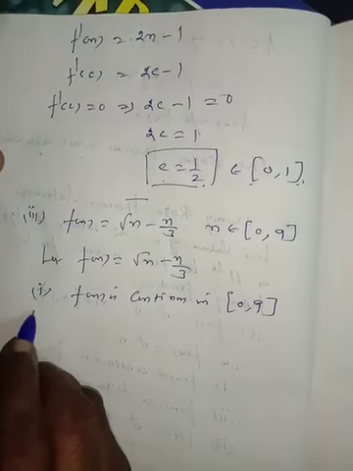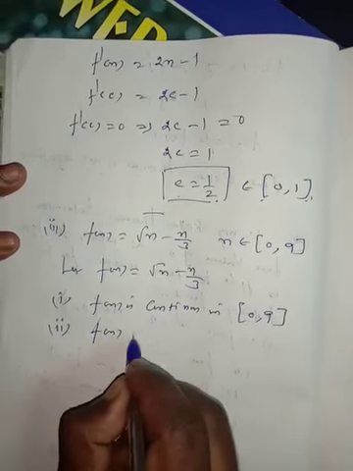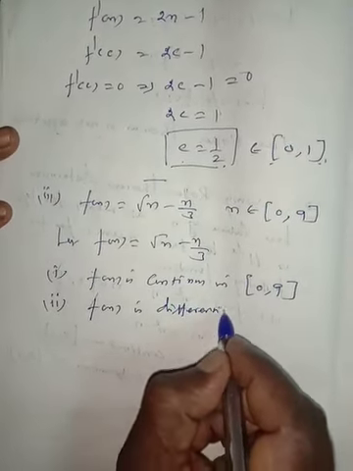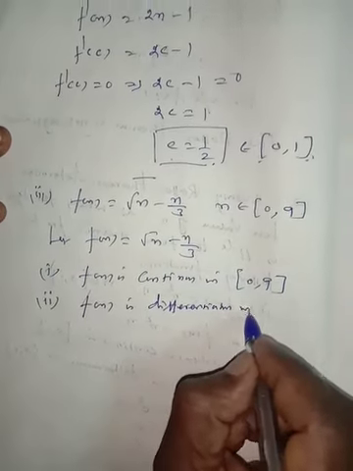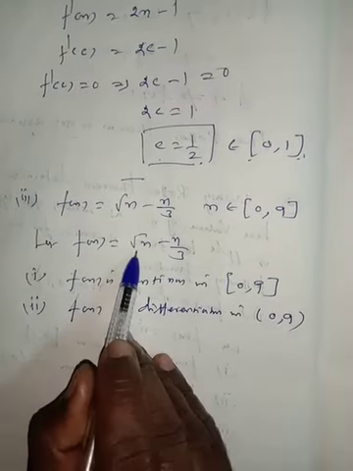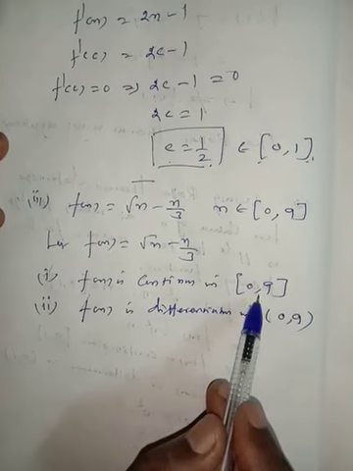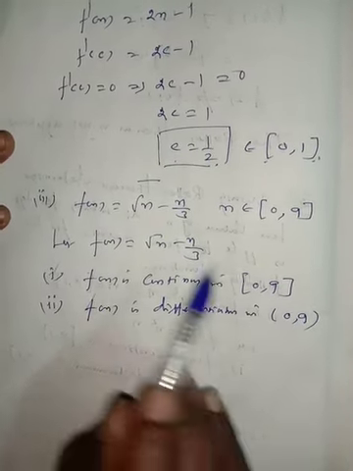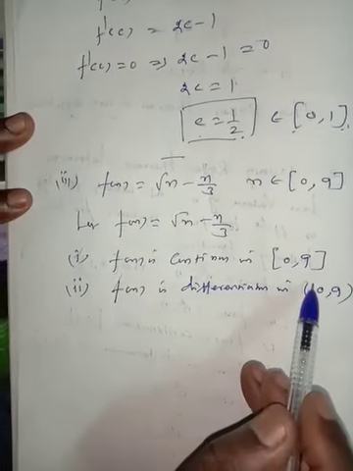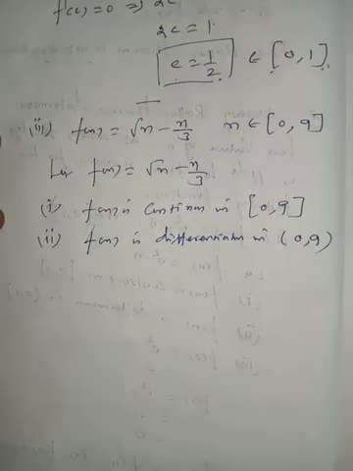Right? Next, condition number 2: f of x is differentiable in the open interval 0, 9. Why? Differentiate: 1 by 2 root x minus 1 by 3. Substitute any one number in the interval, we get a real number. A positive real number belongs to the interval. Therefore, f of x is differentiable.